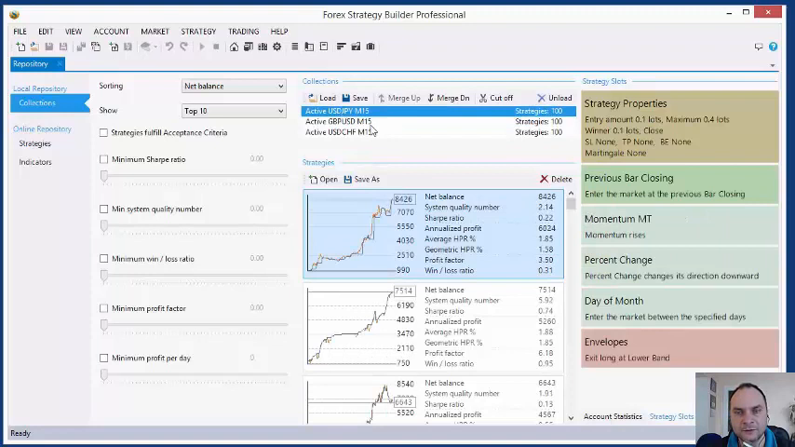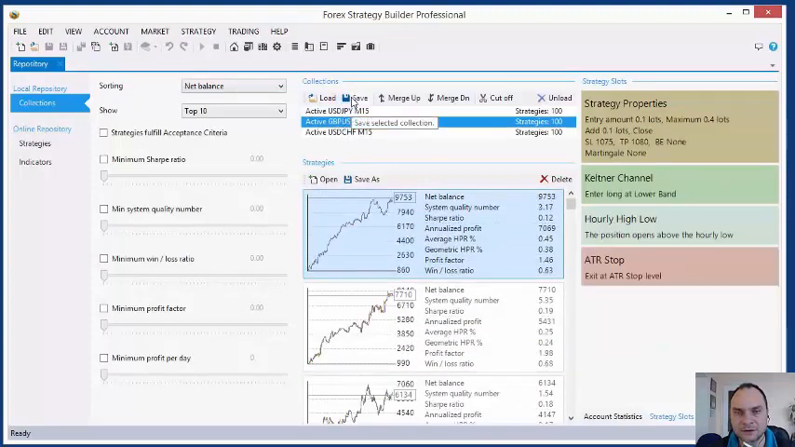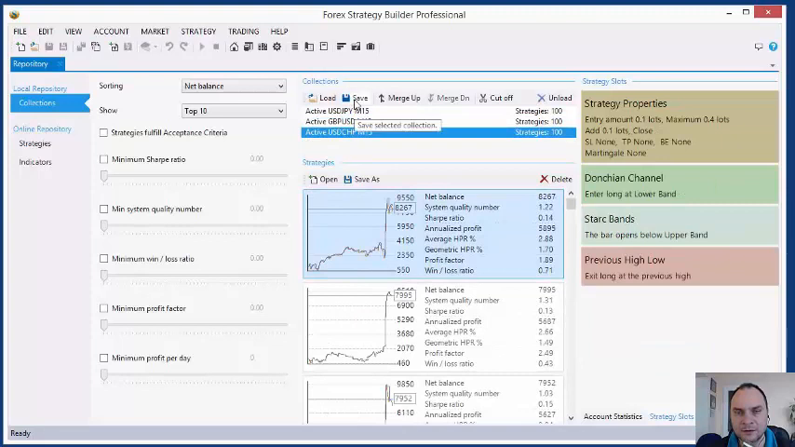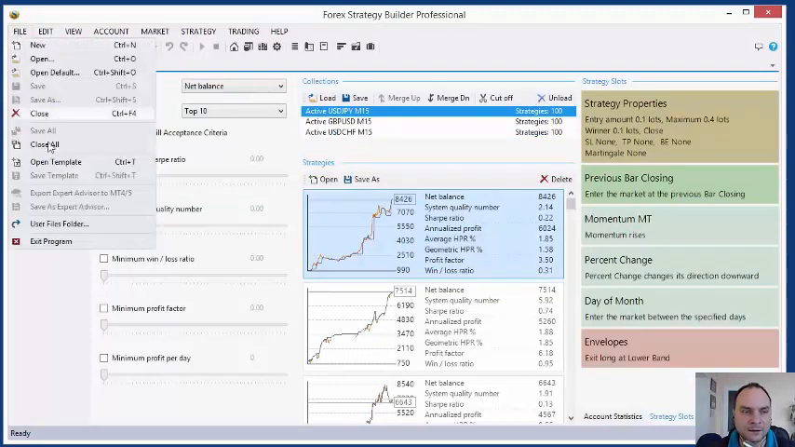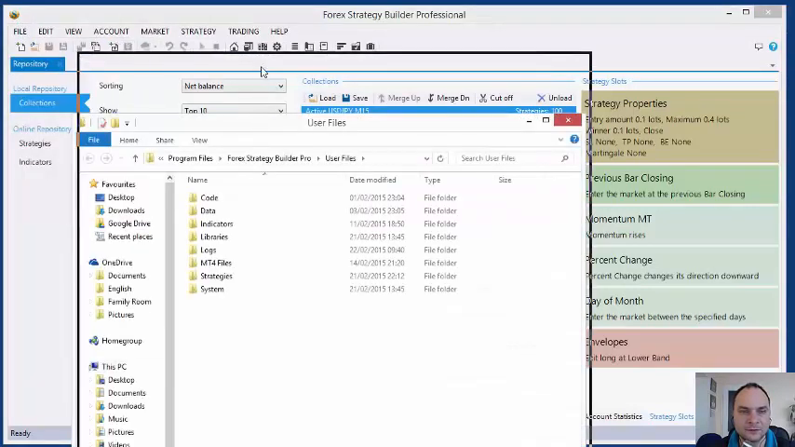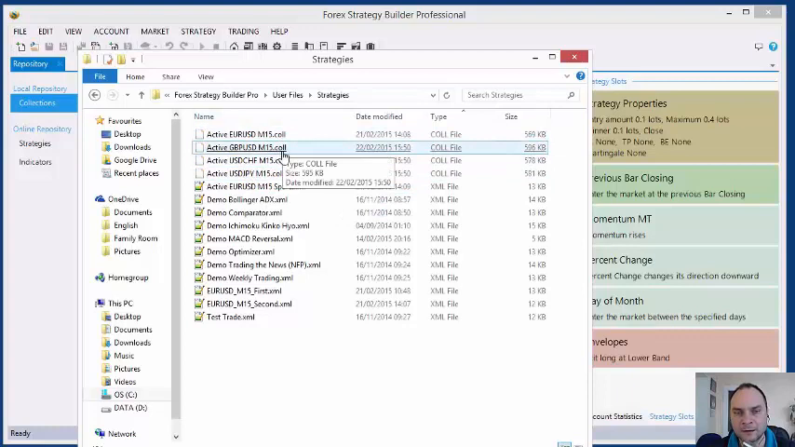And first, to be sure I'm not going to lose the strategies, I will save the repos of the collections. Why that? When I'm saving the collections, they are saved in a strategy folder of the program. I can see the strategy folder from File, User Files folder, Strategies, and these are the collections. They have a call, it comes from the collection extension. So these are my 4 collections.